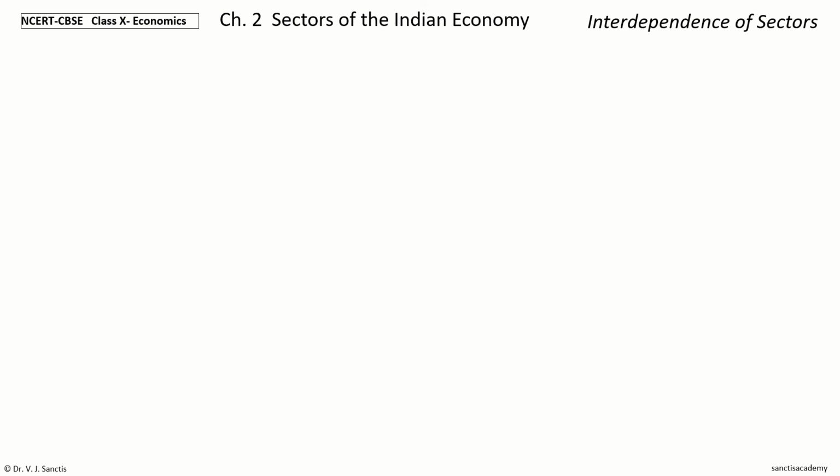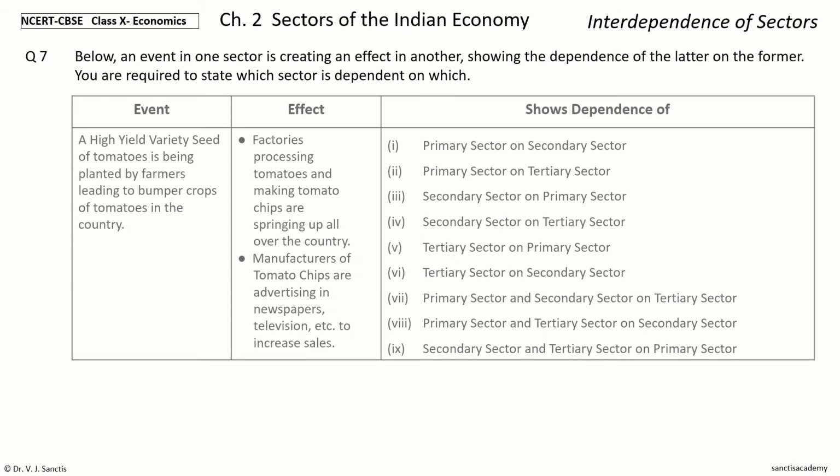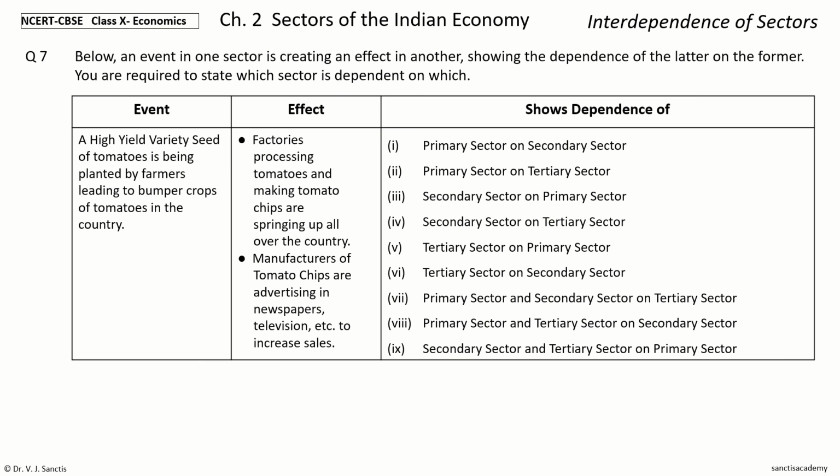Next question, number 7, same question, and the data is the event, a high yield variety seed of tomatoes is being planted by farmers, leading to bumper crops of tomatoes in the country.